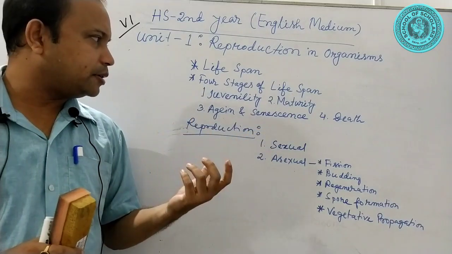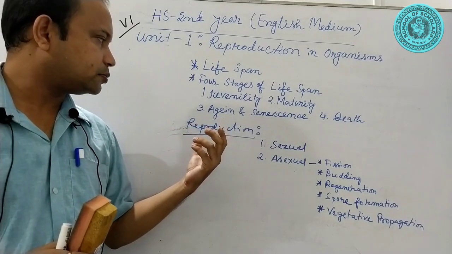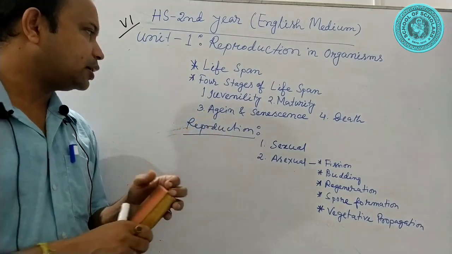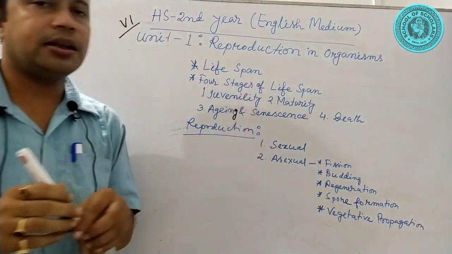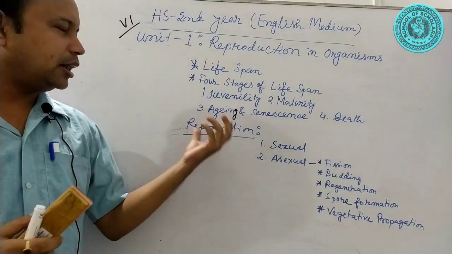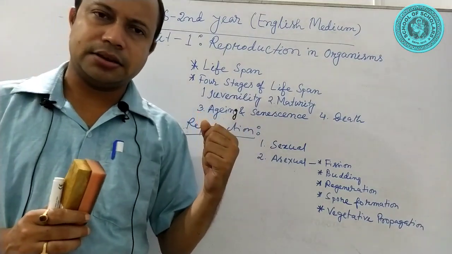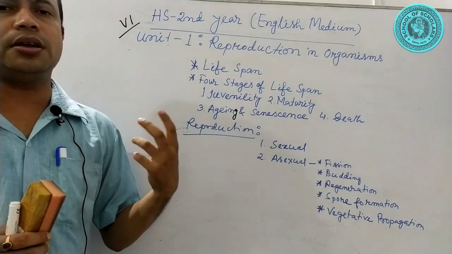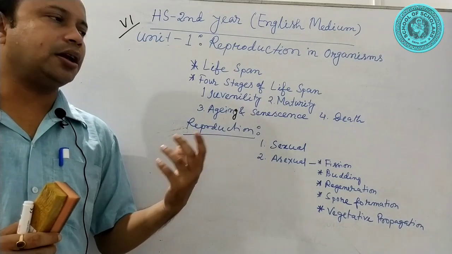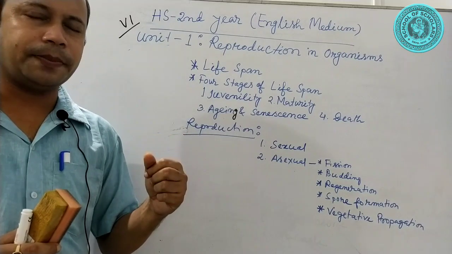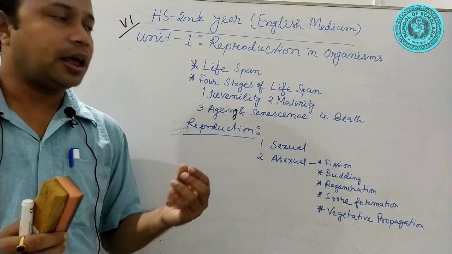After the end of maturity, the third stage starts, and this third stage is called aging, and the related process is senescence. During this stage, different types of deterioration processes start in different kinds of tissues of our body, which leads to the degradation of different kinds of organs.